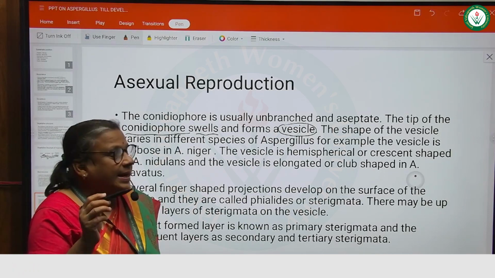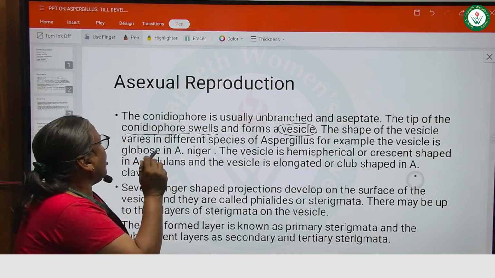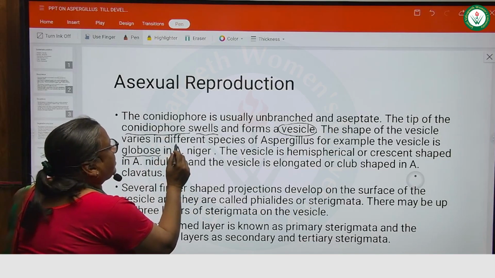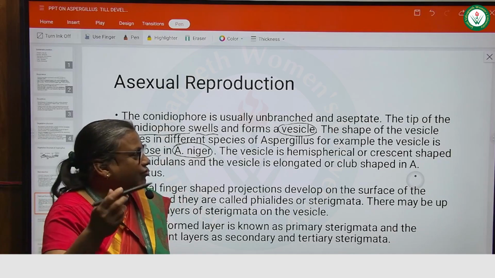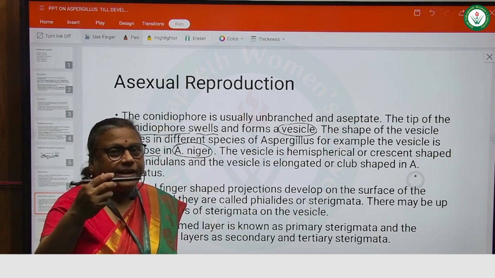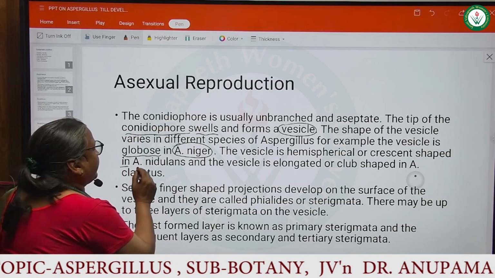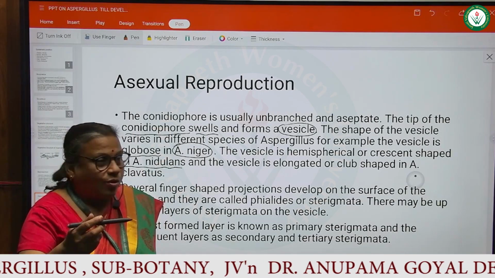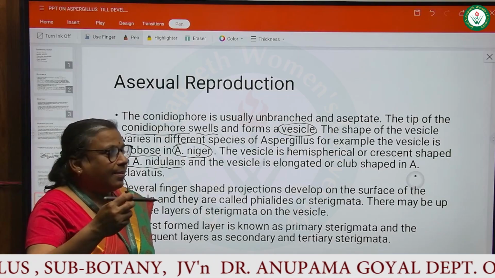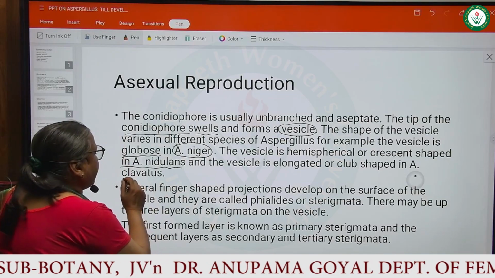For example, the vesicle is globose in Aspergillus niger. The vesicle is hemispherical or crescent shaped in Aspergillus nidulans, and the vesicle is elongated or club shaped in Aspergillus clavatus.